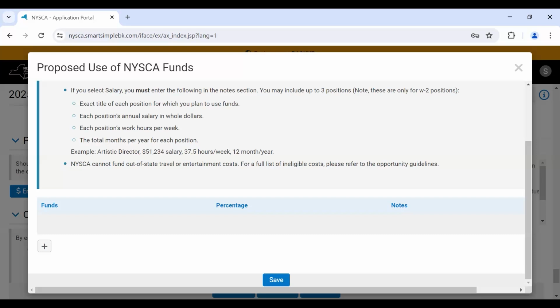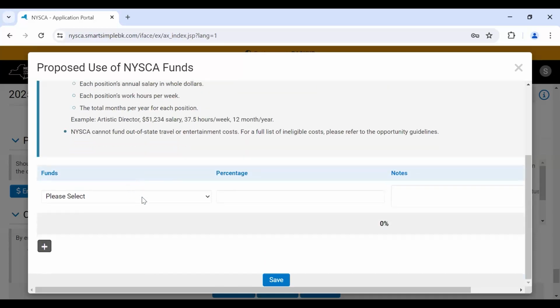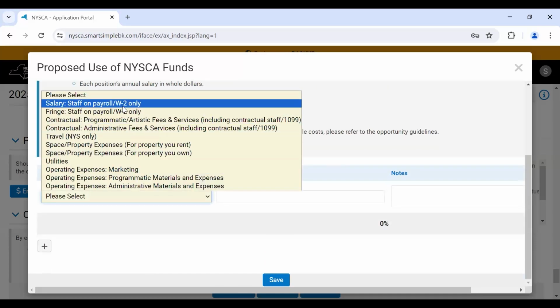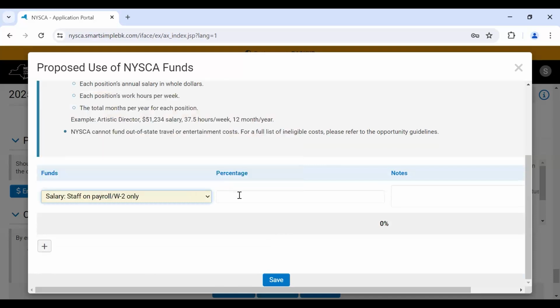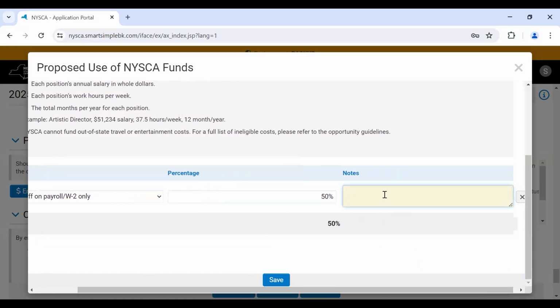To begin, click the plus button to add the first row to your table. Next, select an expense from the drop-down menu under the Funds column. Enter the percentage of your potential grant that you wish to allocate to this expense. Please provide a brief description of this expense in the Notes field.